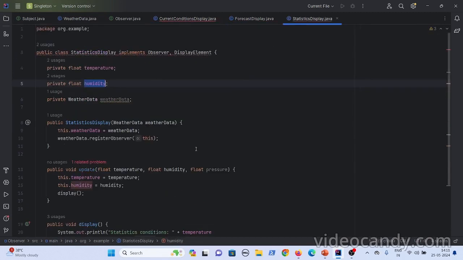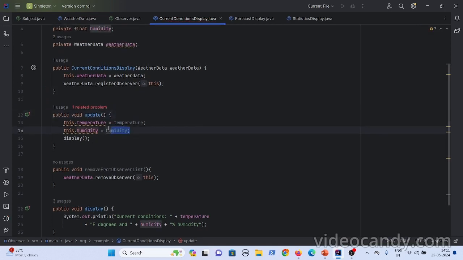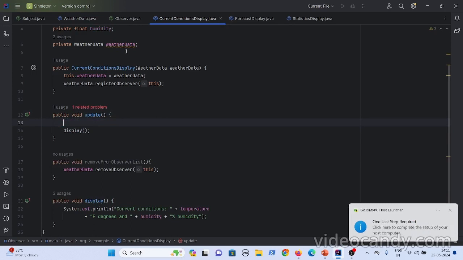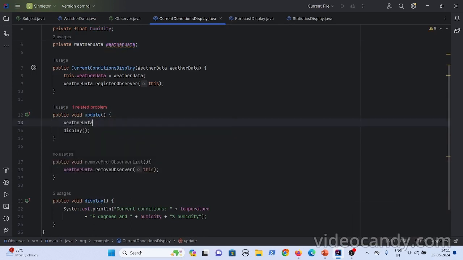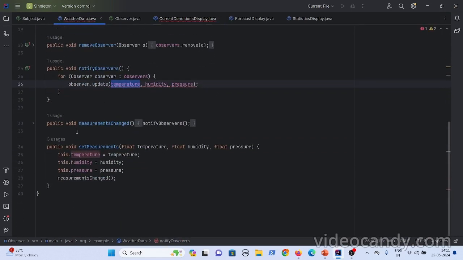Now what the observer has to do is take on an additional responsibility, because the subject just notifies that it changed, and now you come to me and pull the data. You already have this weather data object, because you need it to register, right? The subject should provide some public methods to get the data. Right now you don't have public methods for getting the temperature or humidity.